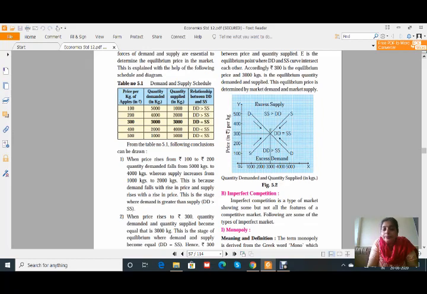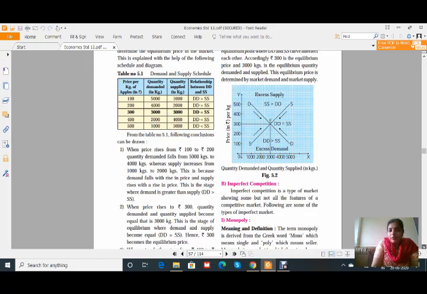The next one is imperfect competition. Imperfect competition is a type of market showing some but not all the features of a competitive market. There are some features common to perfect and imperfect competition, but some are different also. We will see the first type of imperfect market, that is monopoly.